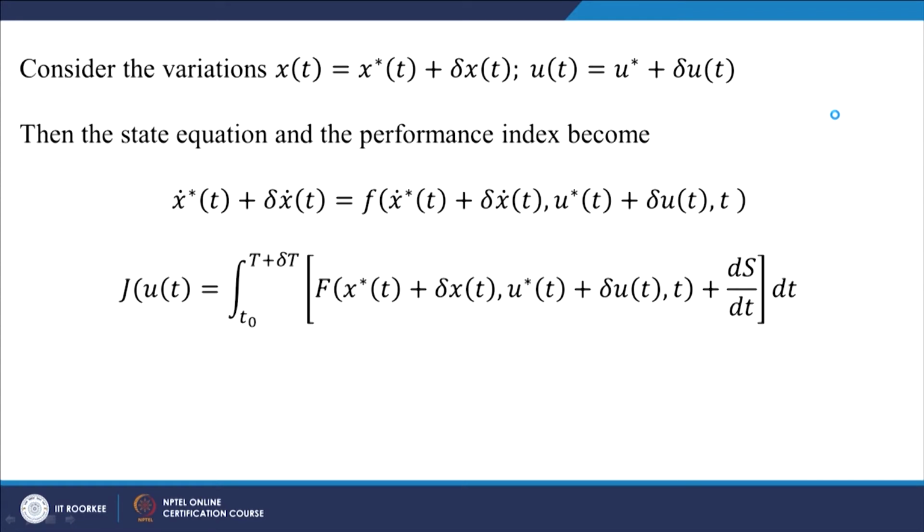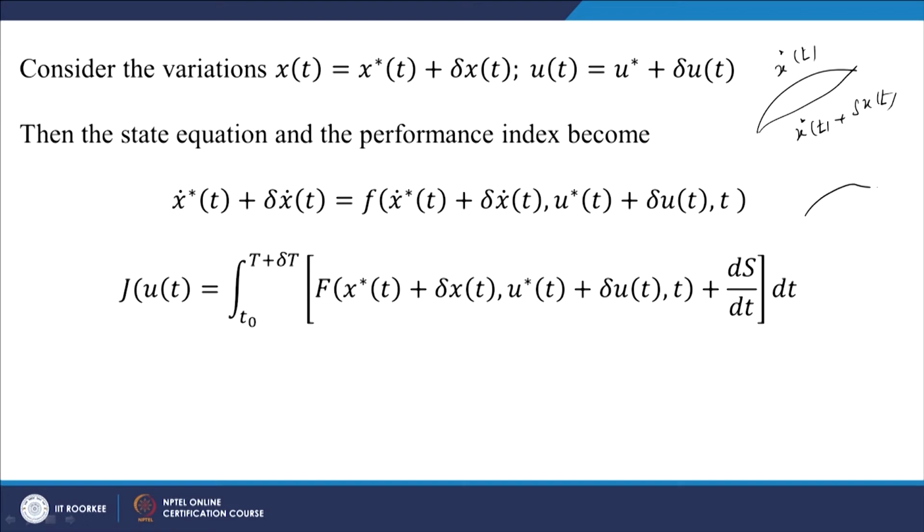Now, at any other function in the neighborhood of the optimum x star, we take x star plus del x star. If this is our x star function, then by adding x star of t plus del x star of t, we get a new function depending on the initial and final conditions. If they are all fixed, it will be like this.